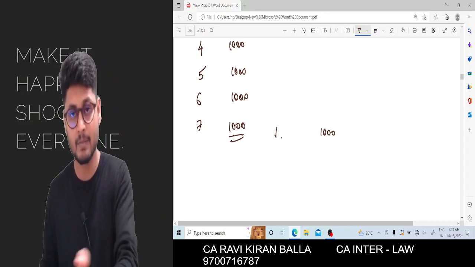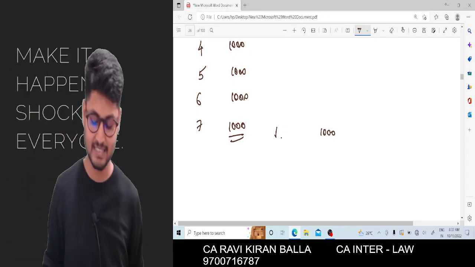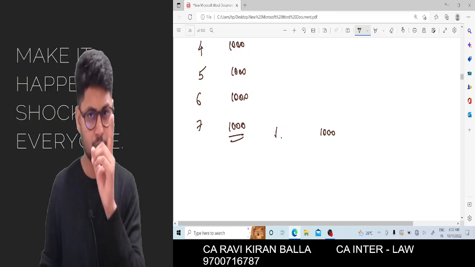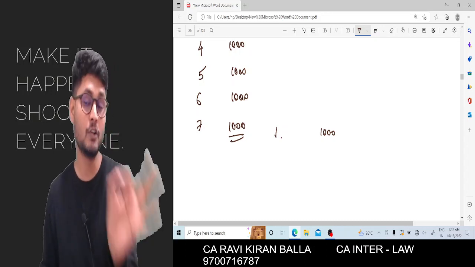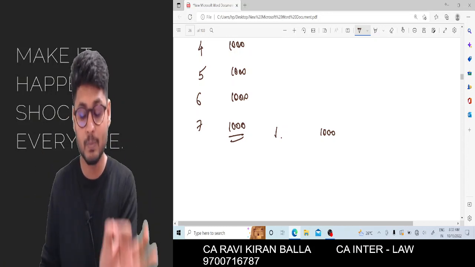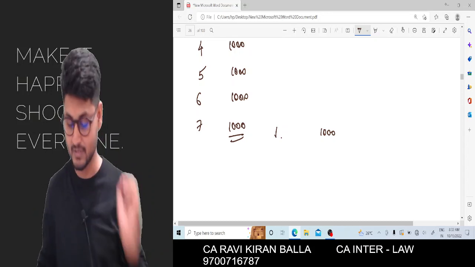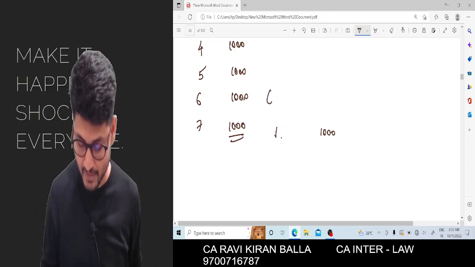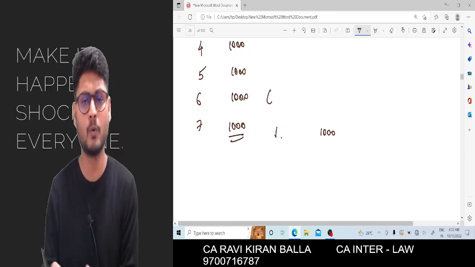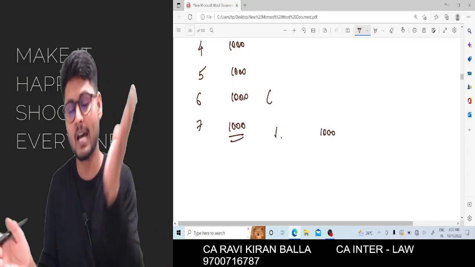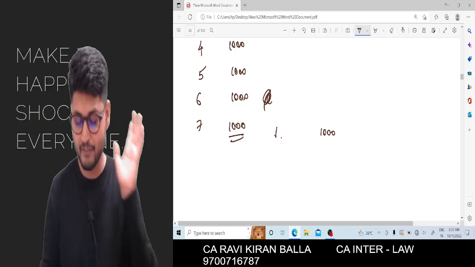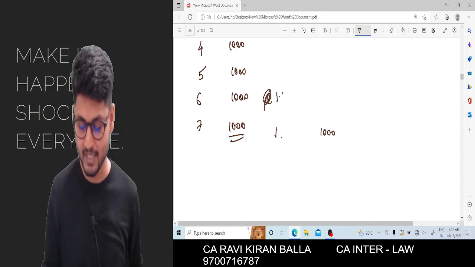Now the 6th year ending, you are depositing 1000 rupees. What will it become after 1 year, that is, at the 7th year ending? If you invest 1 rupee at the end of the 6th year and check after 1 year at the end of the 7th year, 1 rupee will become 1.14. That is what compounding is all about. 1 will become 1.14 at our percentage. So the compounding factor for 1 rupee for 1 year is 1.14.